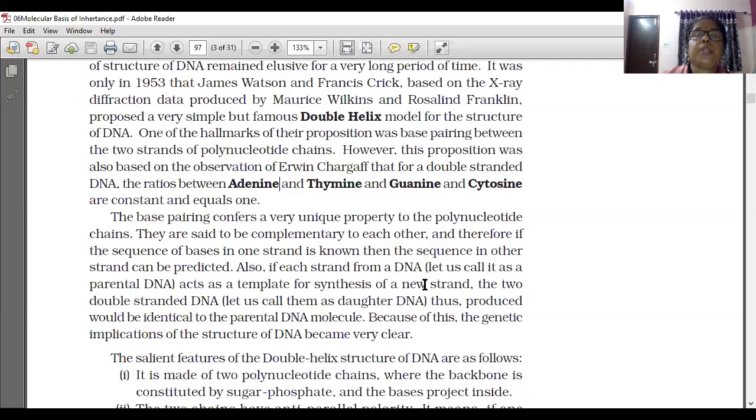Each strand of DNA acts as a template. Template, as I already told you, means the original from which the other one would be copied. Each strand is a template for the synthesis of a new strand, and the two double-stranded DNA molecules thus produced would be identical to the parental DNA molecule. Because of this, the genetic implication of the structure of DNA becomes very clear.